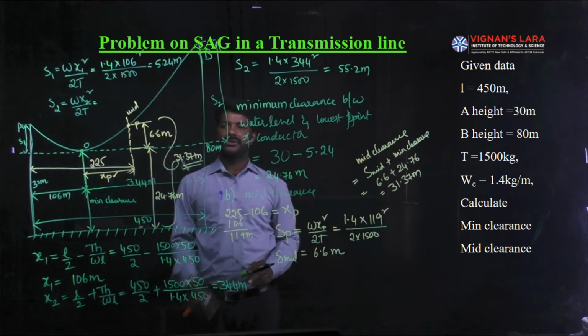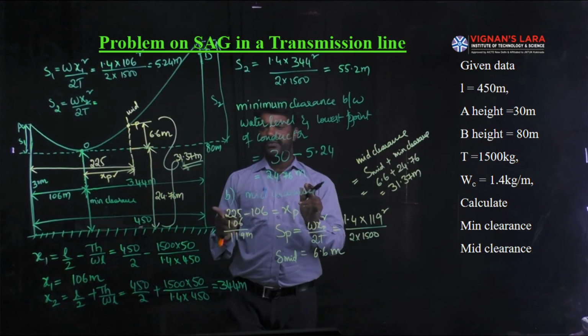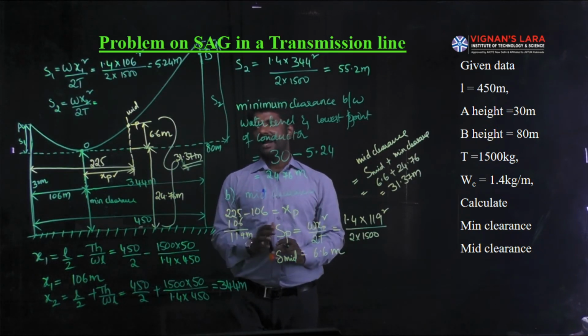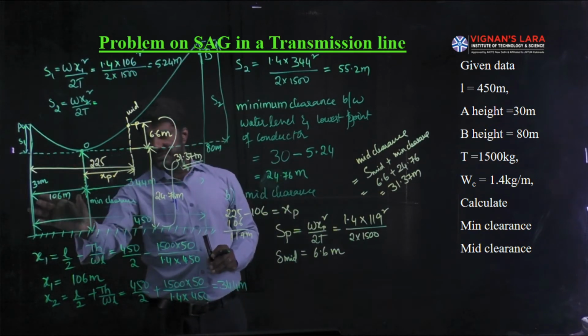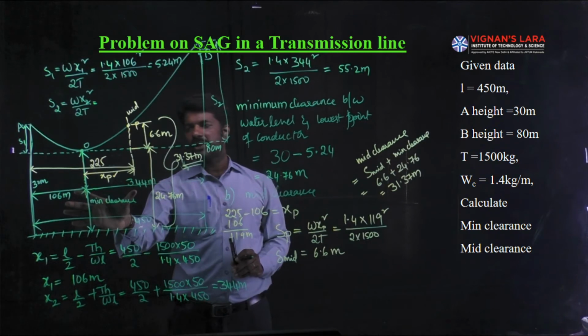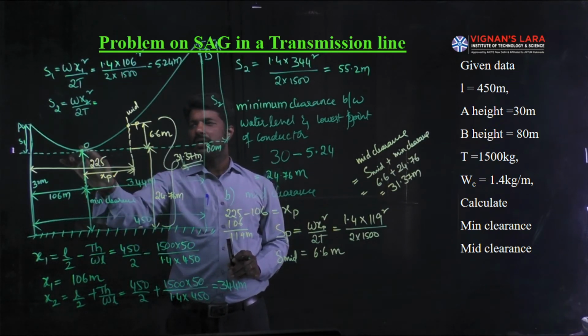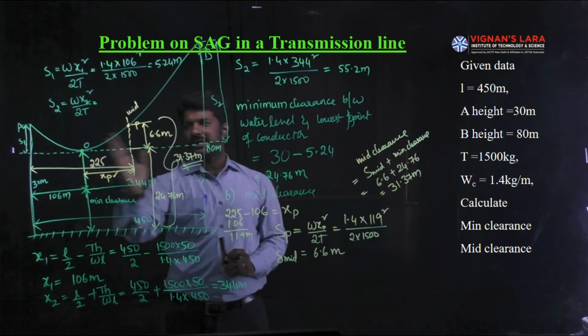This is about the calculation of the sag at two different support levels. And the third category of the problem is there, in which x1 here is 106, x2 is 344. Both are positive values. Indicates that the lowest point of the conductor O is in between two support levels.